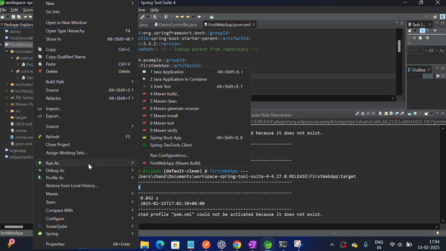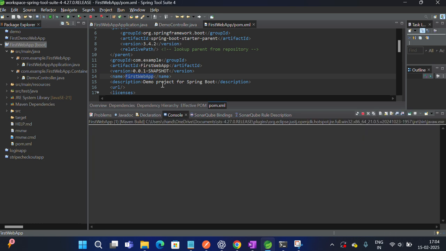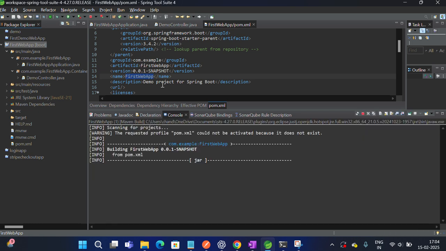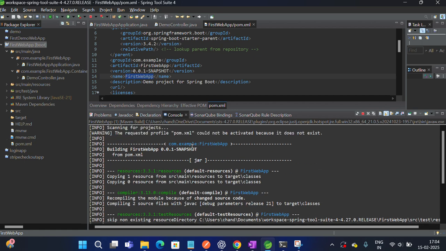Now we need to package the project. I'm going here, package. As soon as I run the package command, again it looks for the project, and it says pom.xml could not be activated because it does not exist. It's just a warning message that it's not a profile, dev or test or prod, it's a definite pom.xml.